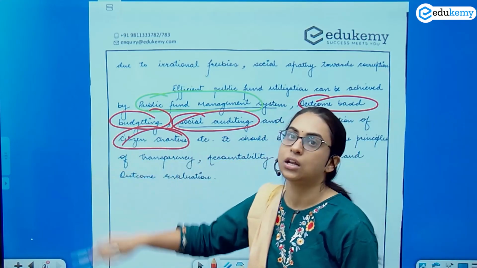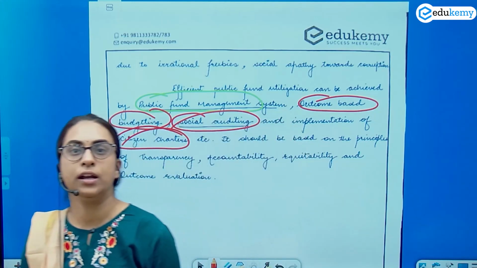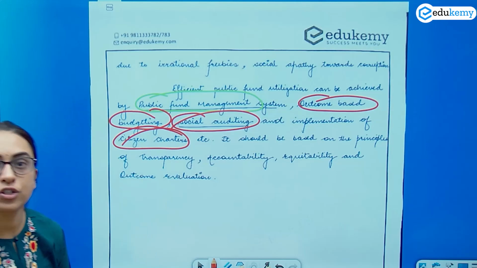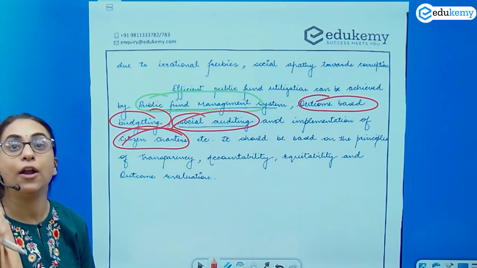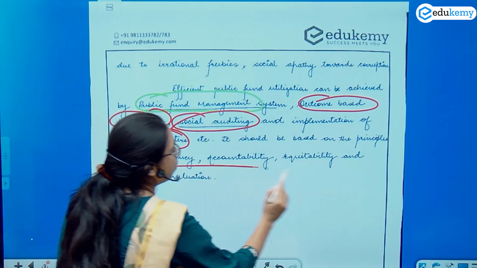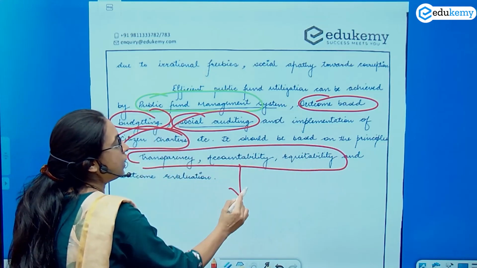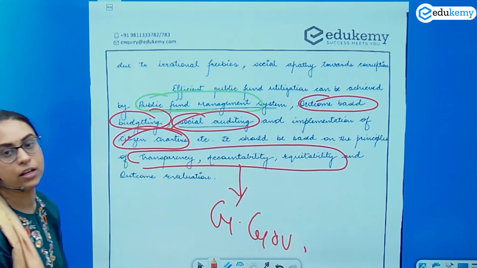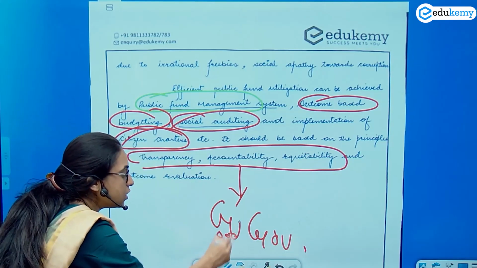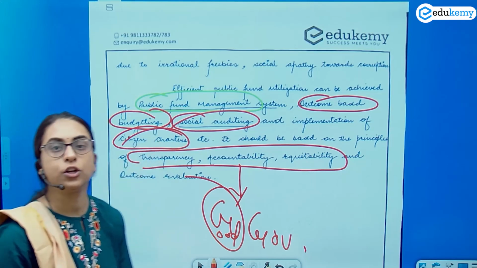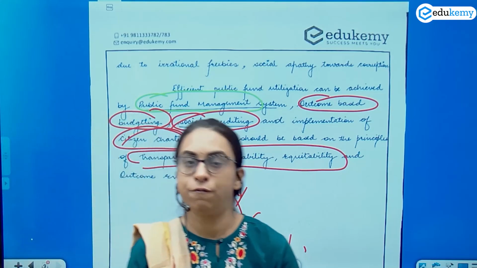Citizen charter, social audit, accountability mechanisms. This has to be done for efficient utilization of public fund. And why do we need to efficiently utilize? Because to promote good governance like transparency, accountability and equality. So for good governance, we need to promote the efficient utilization of the fund, right?